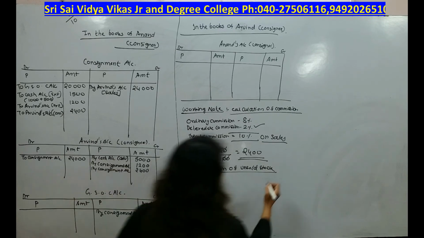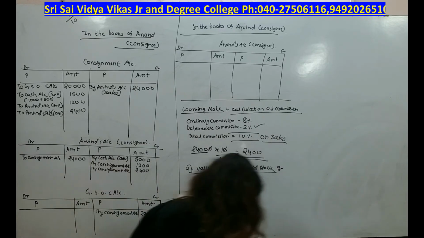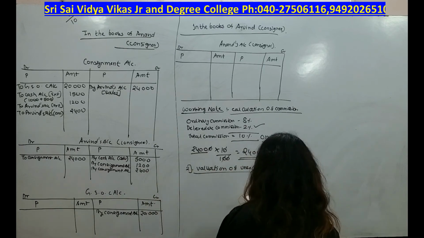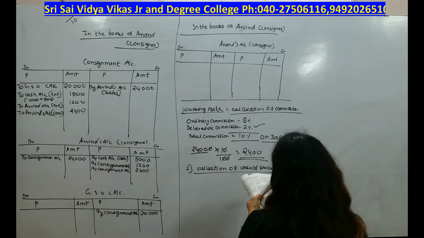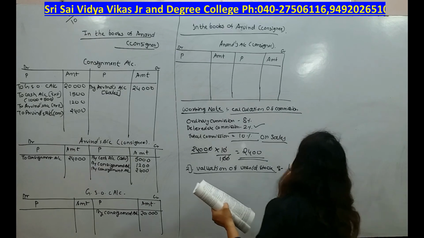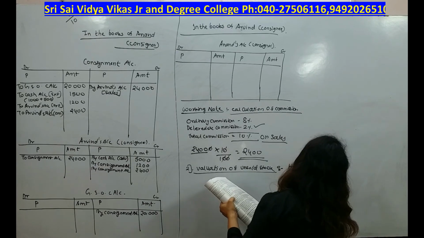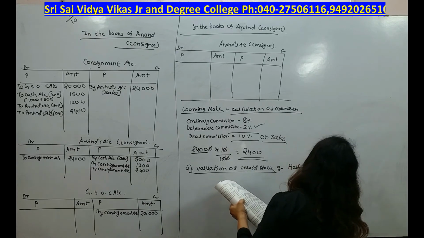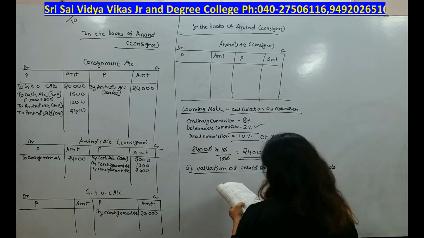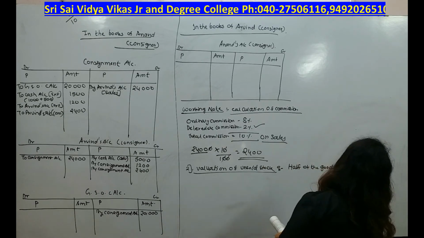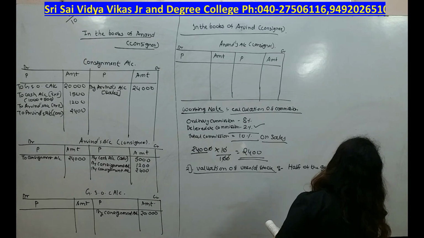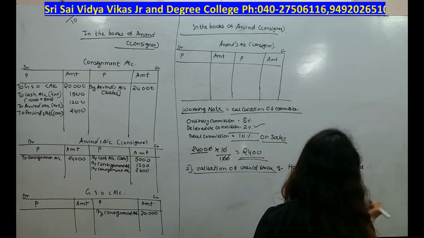Okay, see, valuation of unsold stock. Now what are they saying, students? See, half of the goods were sold.